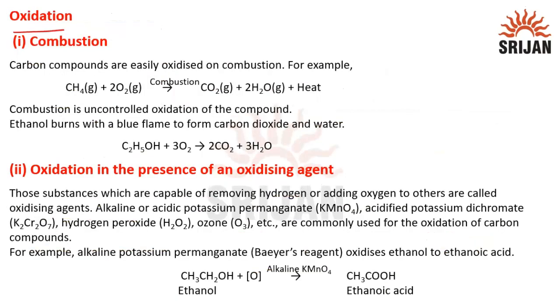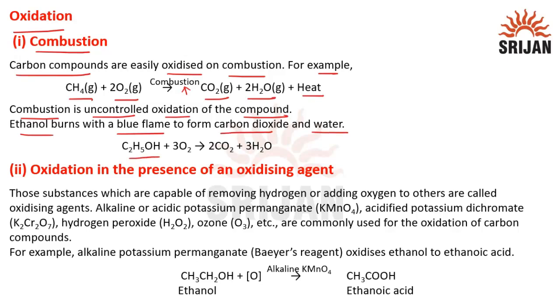Then oxidation. First we will see combustion. Carbon compounds are easily oxidized on combustion. For example, methane reacts with oxygen in the process of combustion. We get carbon dioxide, water and heat. Combustion is uncontrolled oxidation of the compound. Ethanol burns with a blue flame to form carbon dioxide and water. So this is ethanol and there is combustion to give carbon dioxide and water.